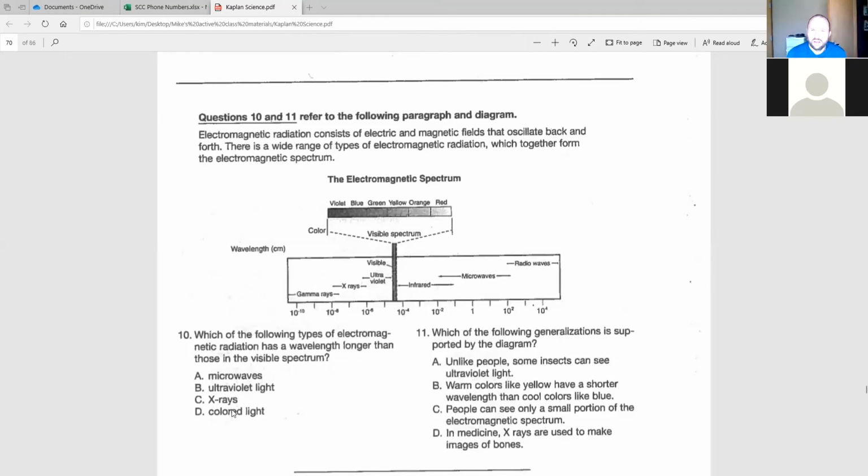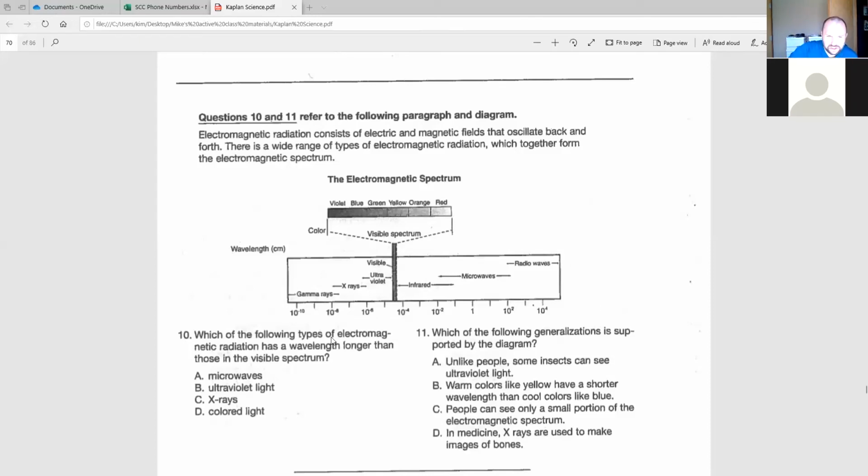Okay, so let me jump back up and let's read the paragraph together. It says, electromagnetic radiation consists of electric and magnetic fields that oscillate back and forth. There is a wide range of types of electromagnetic radiation, which together form the electromagnetic spectrum. Well, that wasn't very helpful for us in terms of answering number 10. So let's look at the graph. We see this graph that shows us wavelengths, right? And we've got smaller to bigger wavelengths, or shorter to longer, okay?